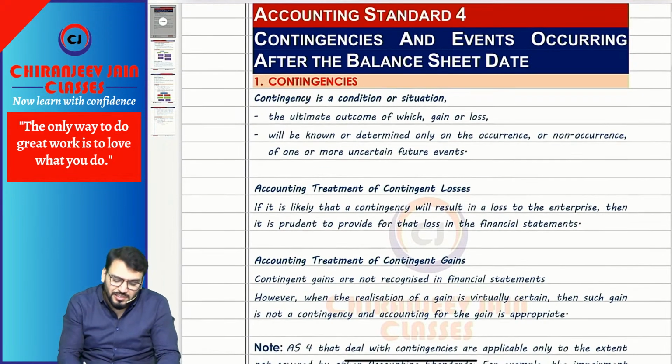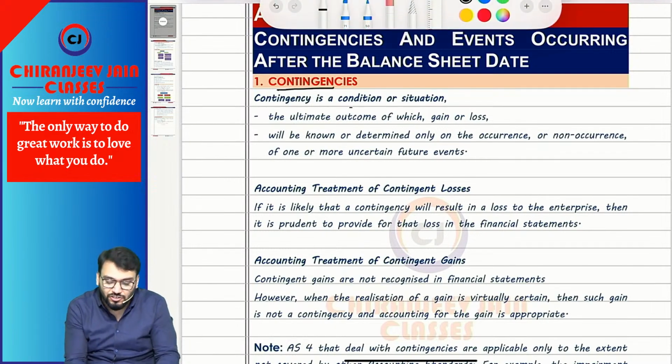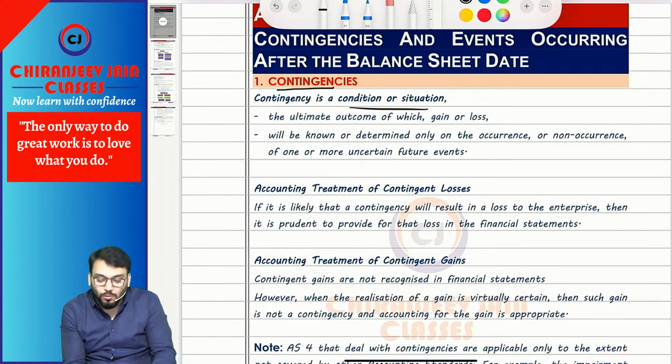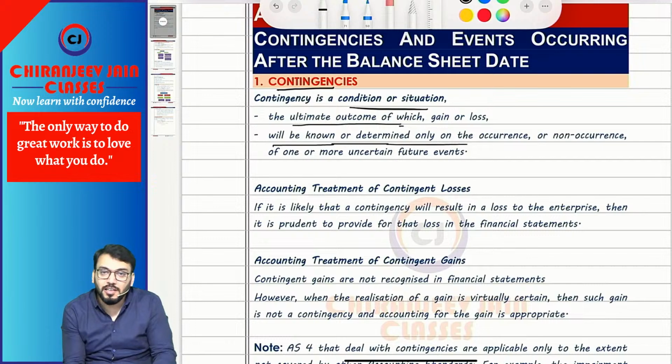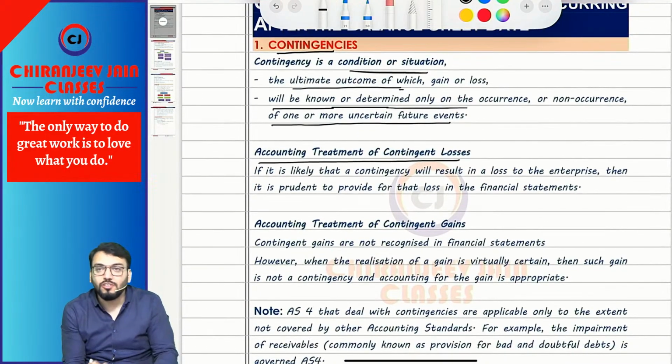Correct? Yes. So first let us discuss the contingencies part. So what do you mean by contingencies? Contingencies are any condition or situation, the outcome of which is not known. The ultimate outcome is not known, which can be either gain or loss, and will be known or determined only by the occurrence or non-occurrence of one or more uncertain future events. This means contingencies.